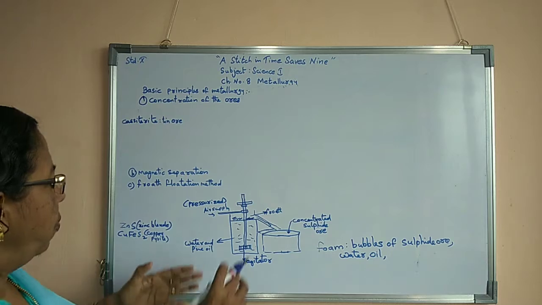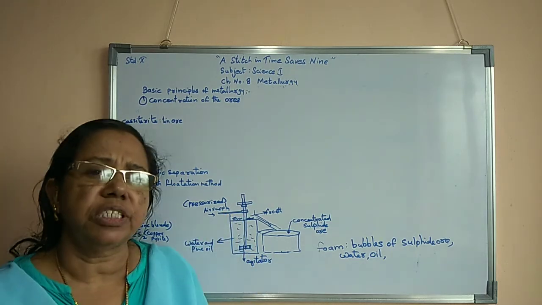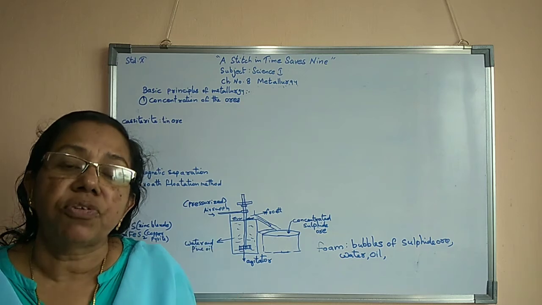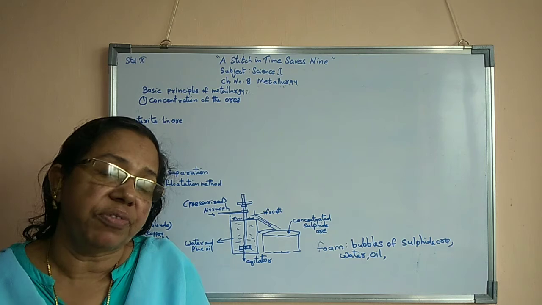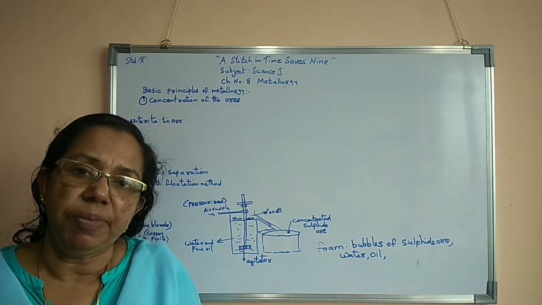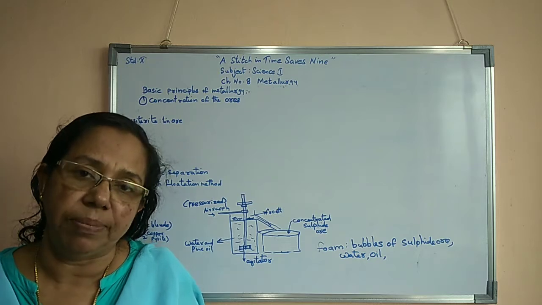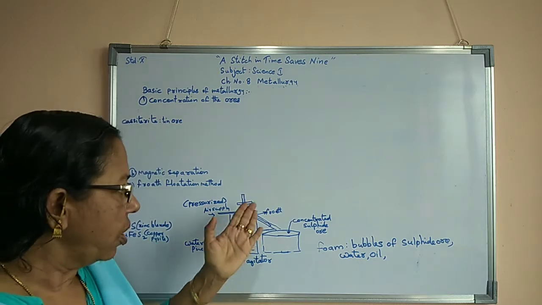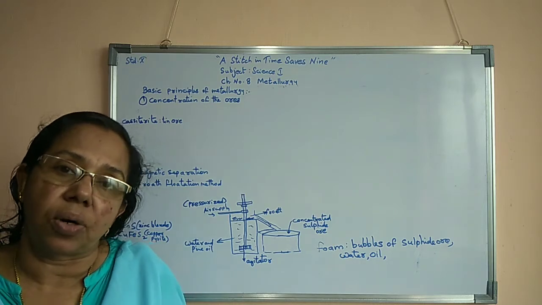So now, what is the froth flotation process? The froth flotation process means froth collection. Froth means a collection of bubbles or foam. Now in that froth, which things will be there? Air will be there, water will be there, oil will be there, and sulphide ore will be there. Here we are concentrating the sulphide ore.